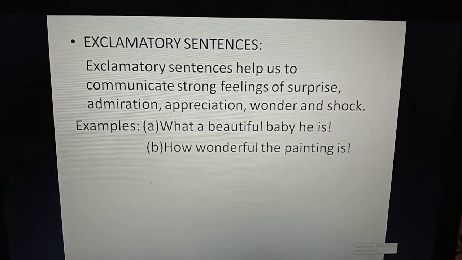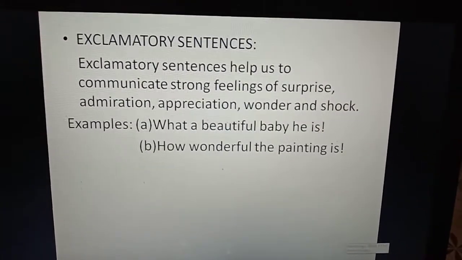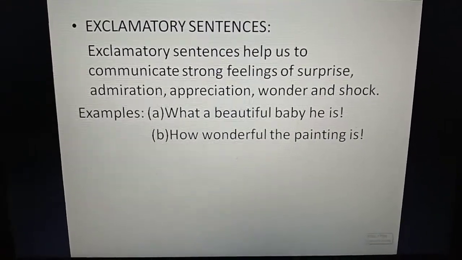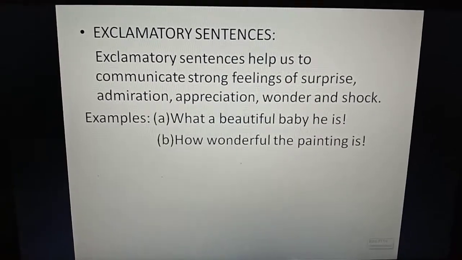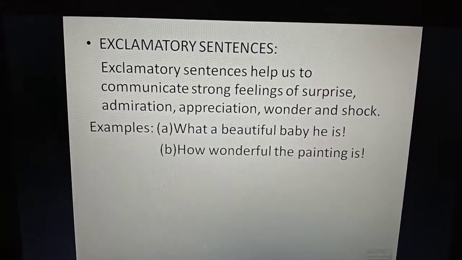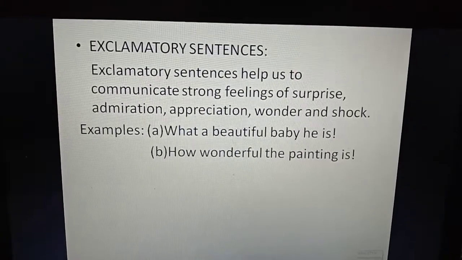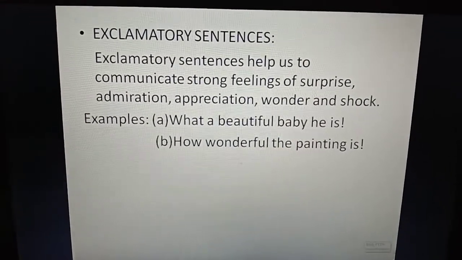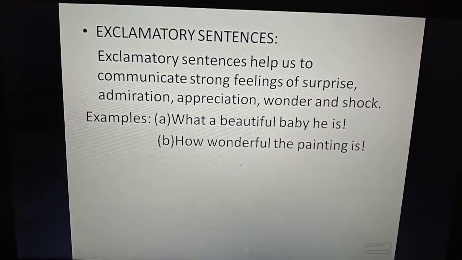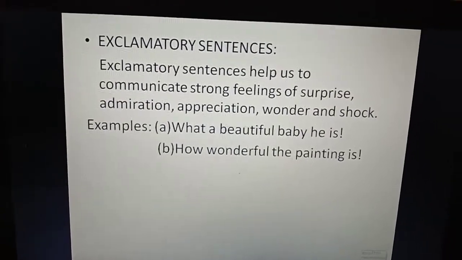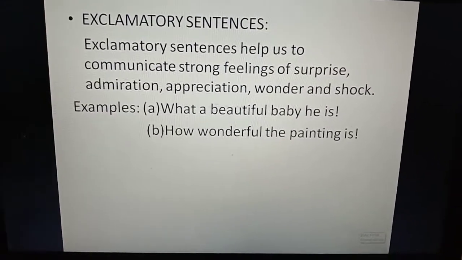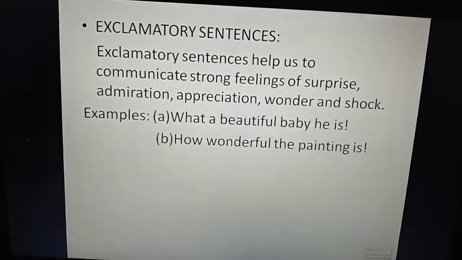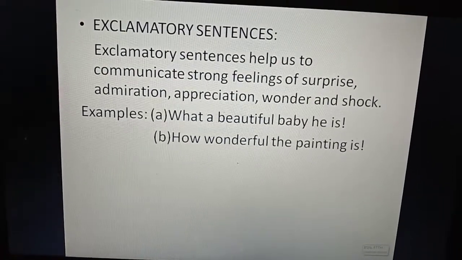Now the last one we have is the exclamatory sentence. Again I'm telling you, it is not exclamation. Exclamation is a figure of speech. Exclamatory is a kind of sentence. Please make a note of it. Exclamatory sentences help us to express our strong feelings of surprise, admiration, appreciation, wonder or shock. When we express a sudden feeling, it can be surprise, shock or appreciation. That is all exclamatory sentences.